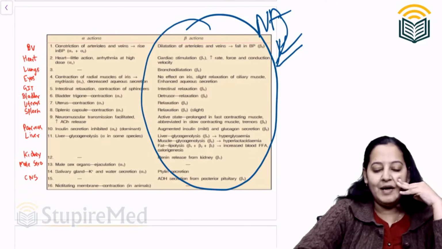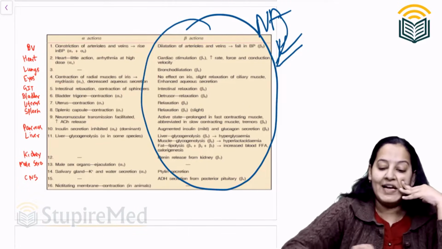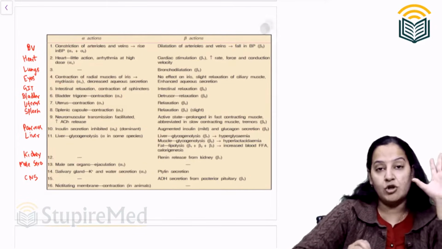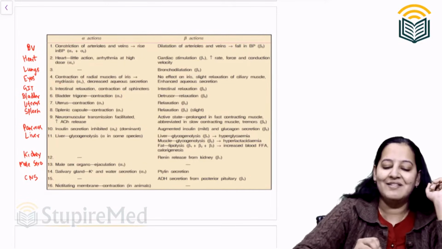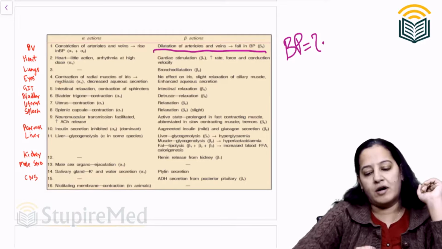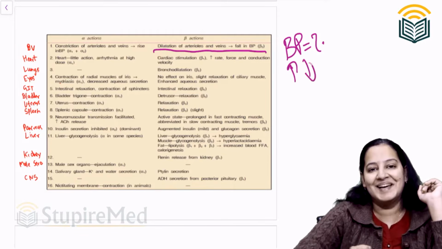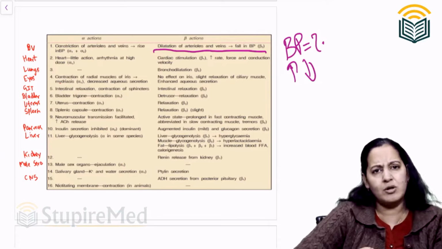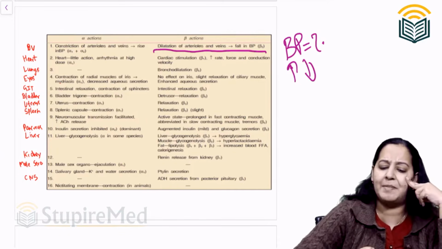Now who will tell me what happens to BP while giving beta blocker? Listen to my question. First have a thought on it, then I will tell you the answer. What happens to blood pressure? Look at the blood vessel thing. What happens to blood pressure when I give beta blocker? Will blood pressure increase or decrease? We all know beta blocker is an antihypertensive. Alpha blocker also, beta blocker also. Both are used as antihypertensive drugs.